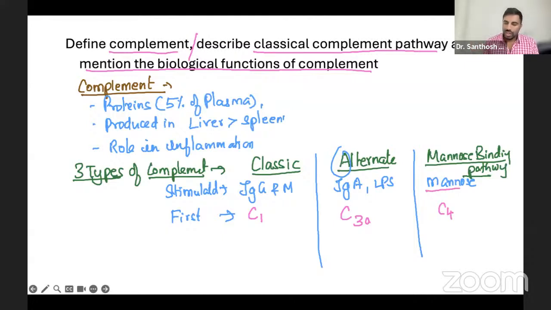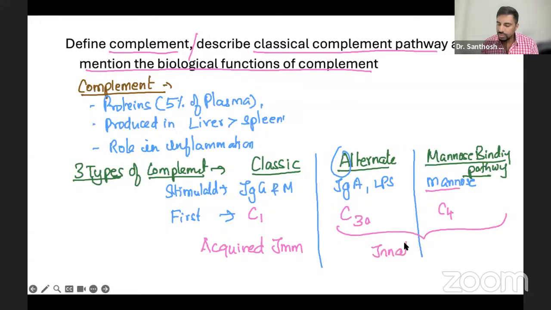Now, the classic pathway comes under which immunity? It comes under acquired or adaptive immunity, right? Whereas the alternate and Mannose binding pathways come under innate immunity. We spoke about it. That's all. This is the basic thing you should write.